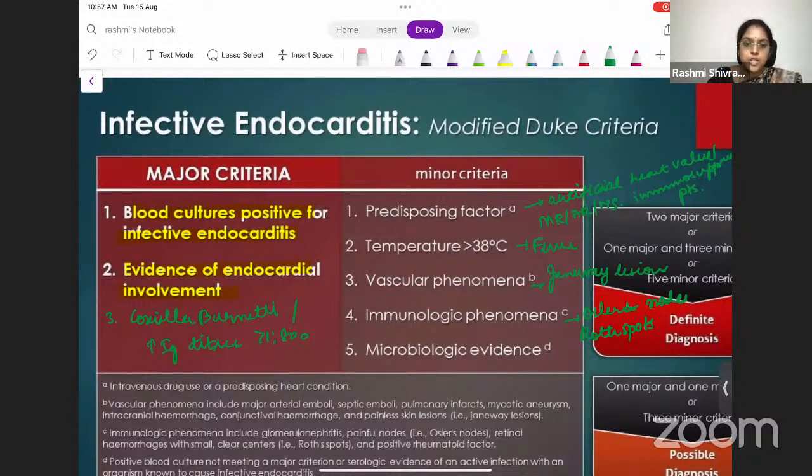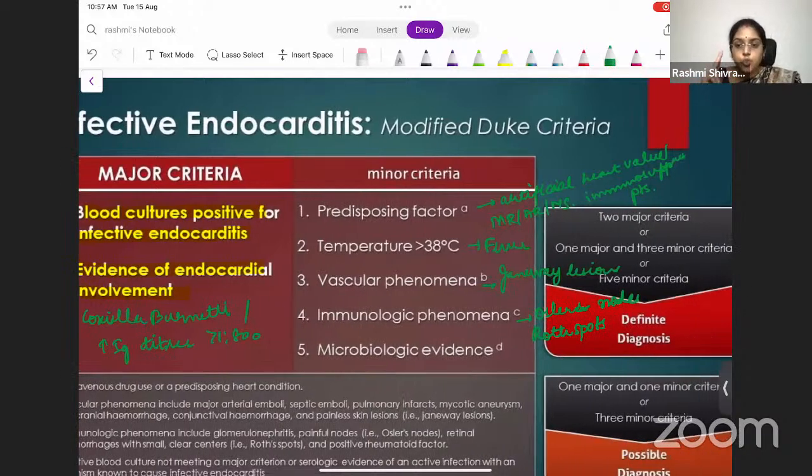So you now know the major and the minor criteria. So when do you have a definitive diagnosis of endocarditis? When there are 2 major criteria, or 1 major and 3 minor criteria, or all 5 minor criteria. You need to remember easily: 2 major criteria or all the 5 minor criteria. Combining both, 1 major and 3 minor.